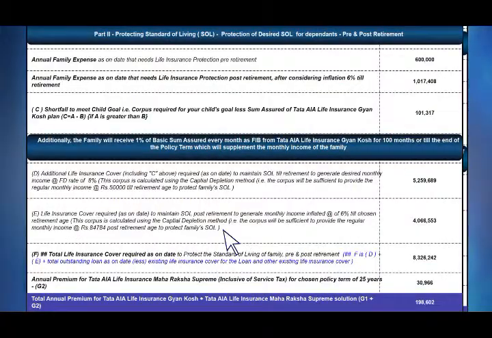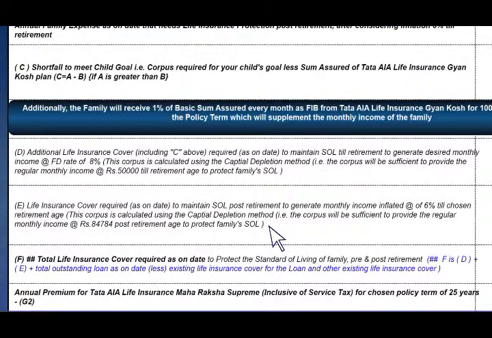The second is life insurance cover required as on date again to maintain standard of living post retirement, to generate monthly income. What was the monthly income? 37,500, right? At the rate of 6% inflation, this monthly income, when you are 58, from 37,500 becomes 84,784. Is that clear? Yes, clear. This is the impact of inflation. Please understand it.